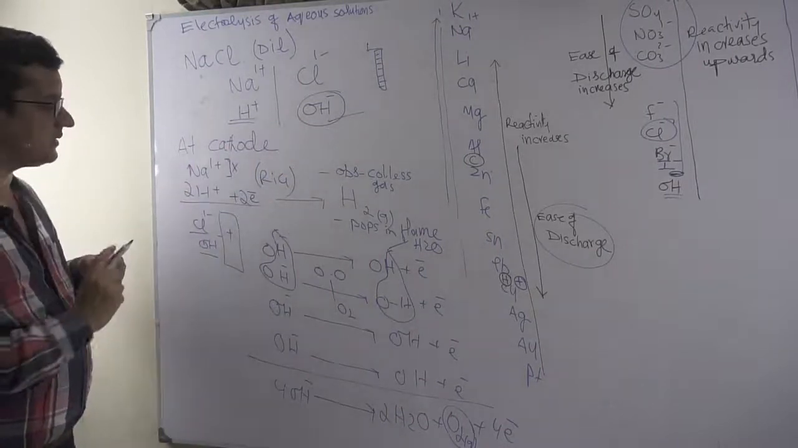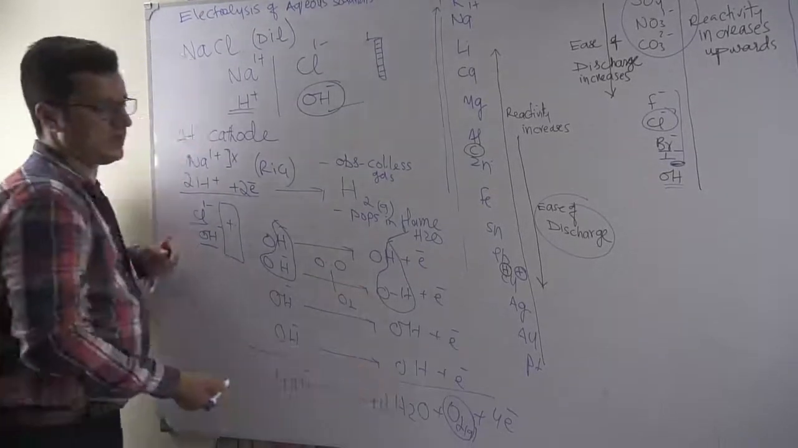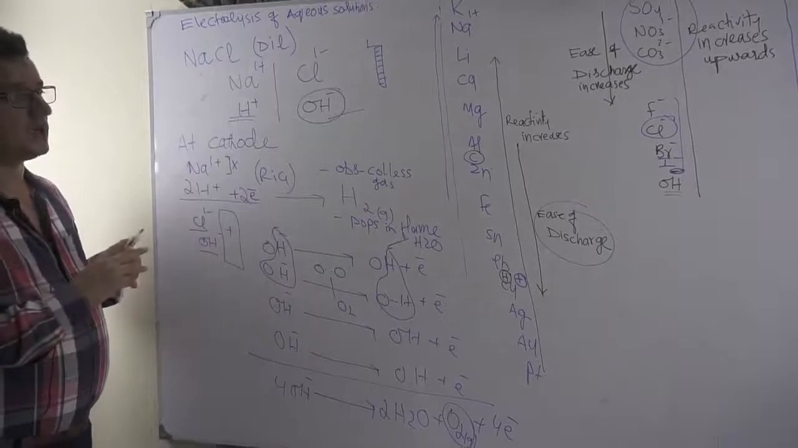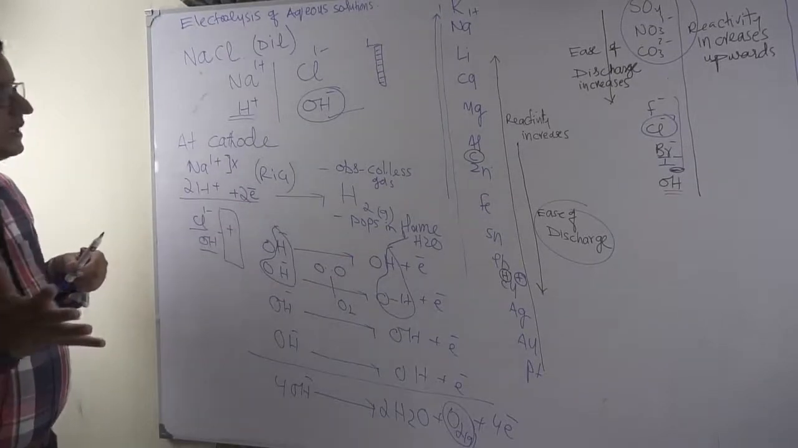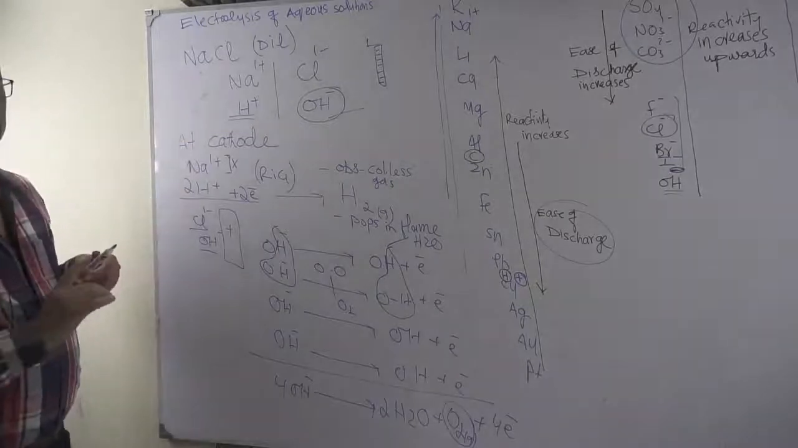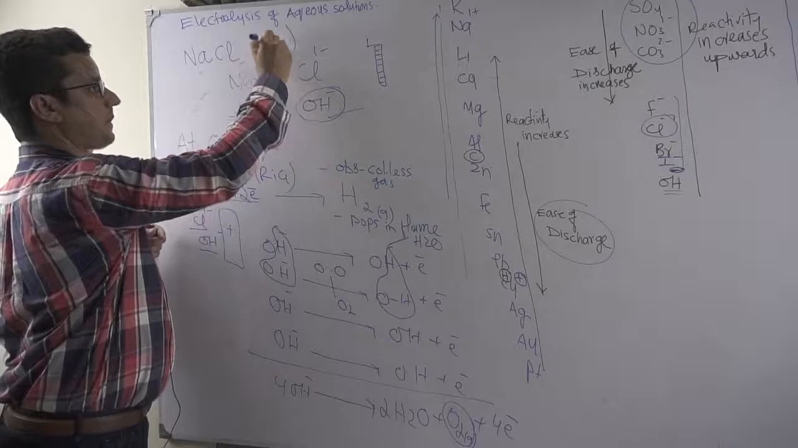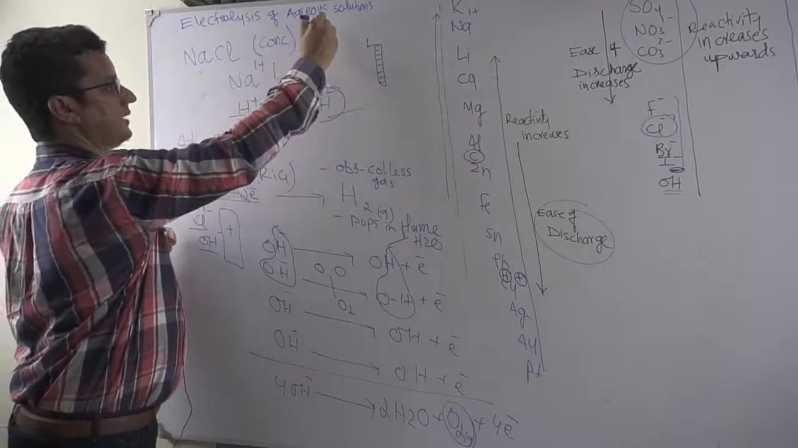So what are the products of dilute sodium chloride's electrolysis? It is hydrogen gas and oxygen gas. Basically it is the electrolysis of water. Industrially, they are not going to use electrolysis of dilute NaCl. Rather, they carry out the electrolysis of concentrated NaCl, and they call it brine.